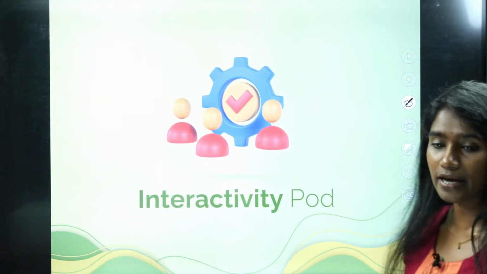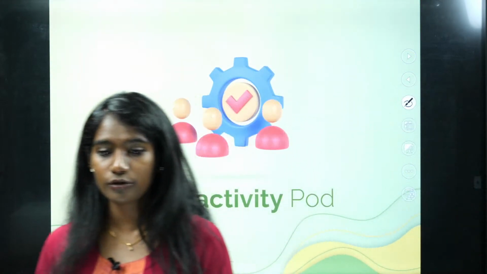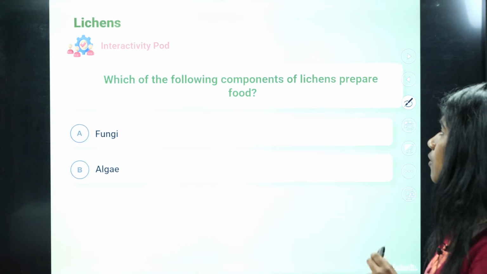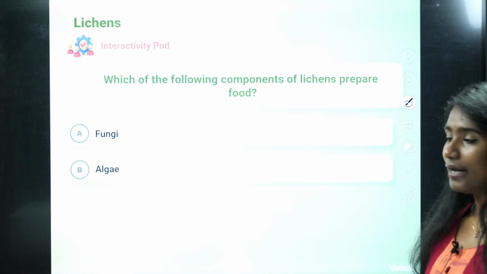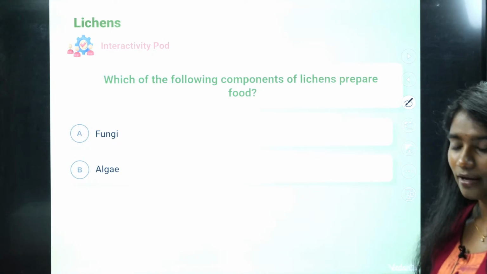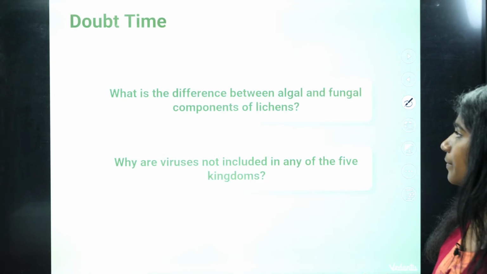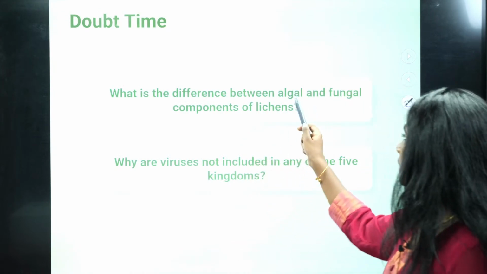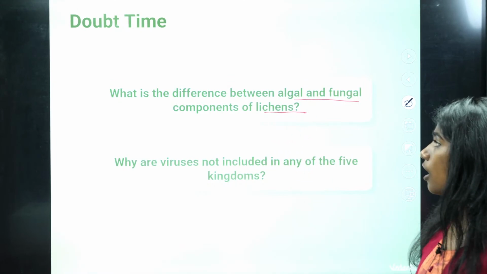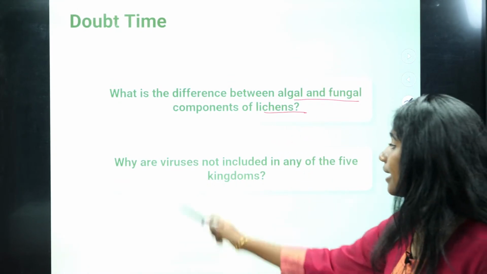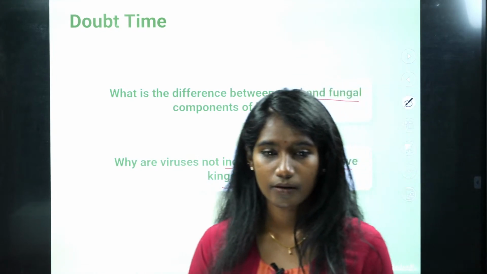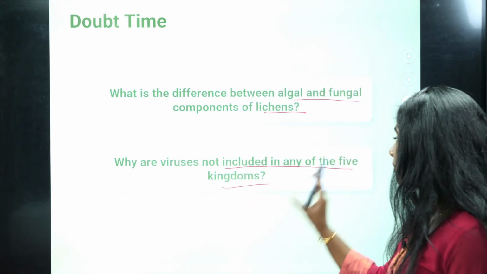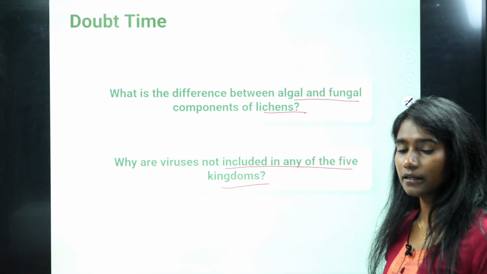Yes, they share nutrients. Now, which of the following components of lichen prepares food, fungi or algae? It is option B, algae. Now, what is the difference between algae and the fungal component of lichen? And why are viruses not included in any of the 5 kingdoms? I told you why viruses do not belong to any of the 5 kingdoms. That reason I have told you.